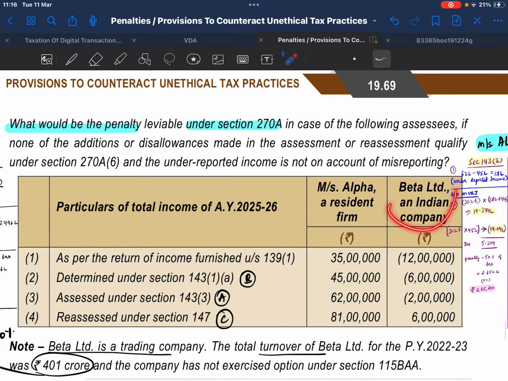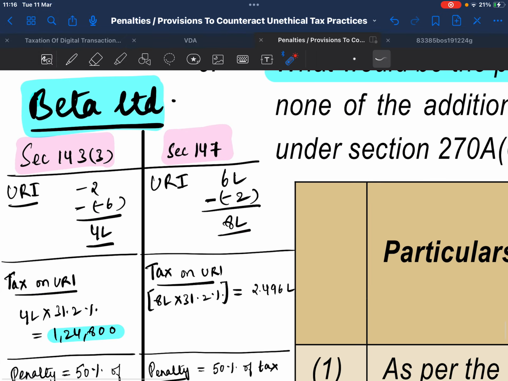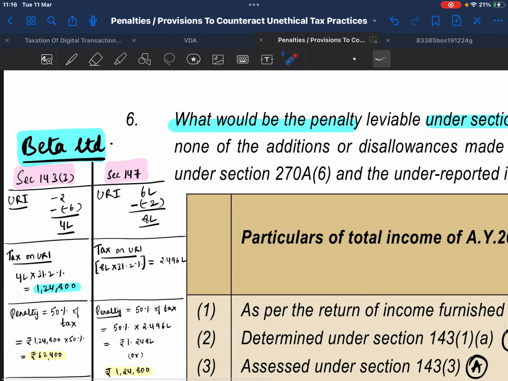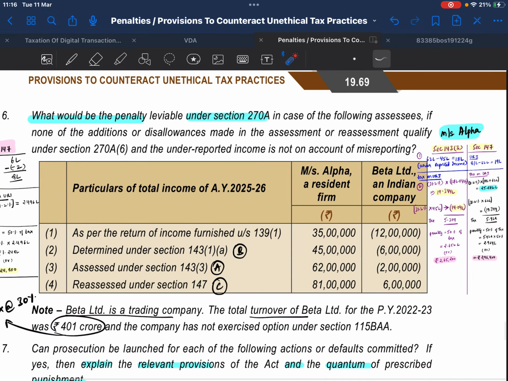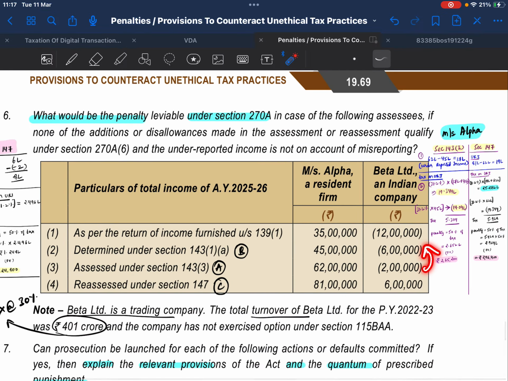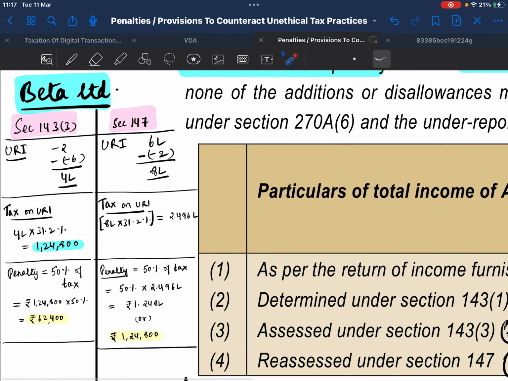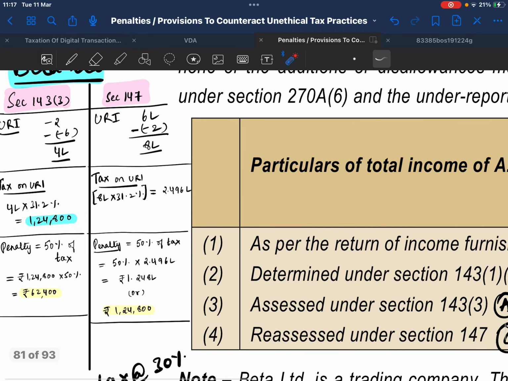Now coming to Beta Limited. This is the loss case. As per section 143(3), underreported income is 2 lakhs minus of minus 6 lakhs, which is positive 4 lakhs. Tax on underreported income, 4 lakhs into 31.2 percent, gives 1,24,800. Penalty being 50 percent of tax is 62,400.